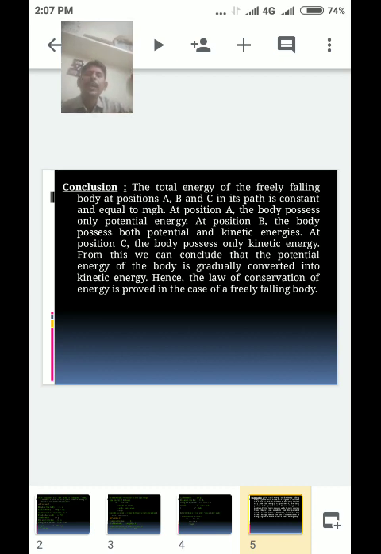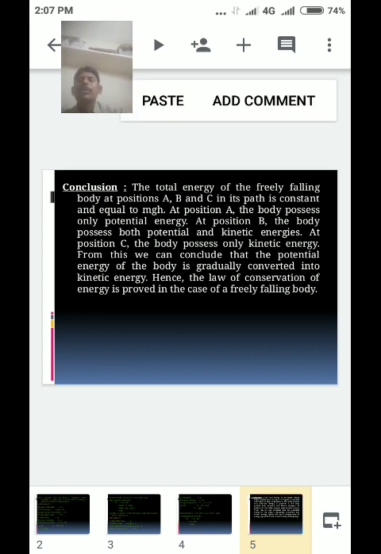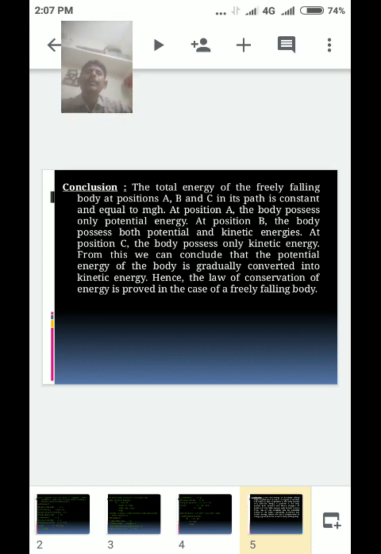Practice and write it in the notebooks. Prepare and practice in your hostel or your home. Okay, this is very important.